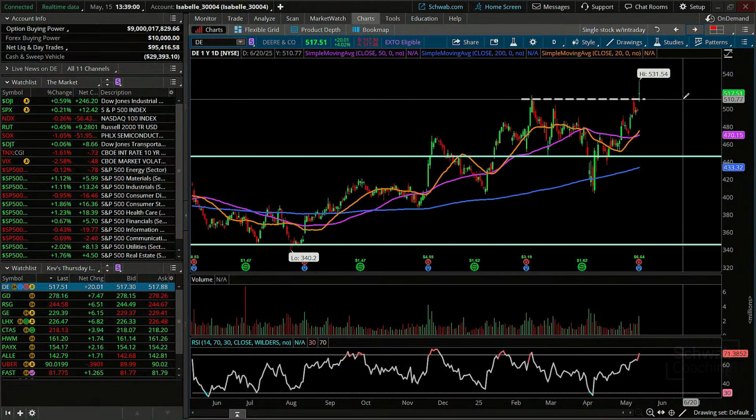Now, granted, I know not everybody loves the idea of buying stocks at new highs, but one of my favorite reminders as it relates to the market, new highs are not bearish, everybody. I know it's difficult to be a buyer in stocks that are at highs. Doesn't mean you have to expose every dollar.